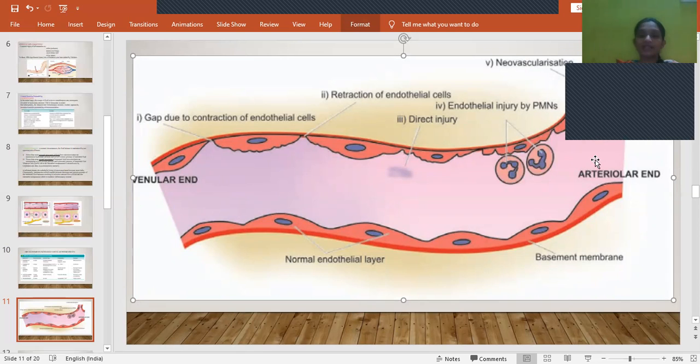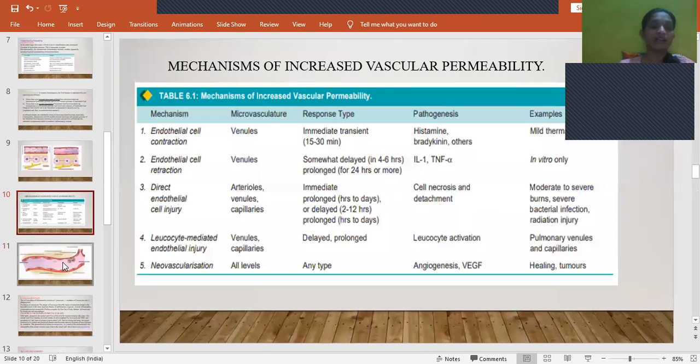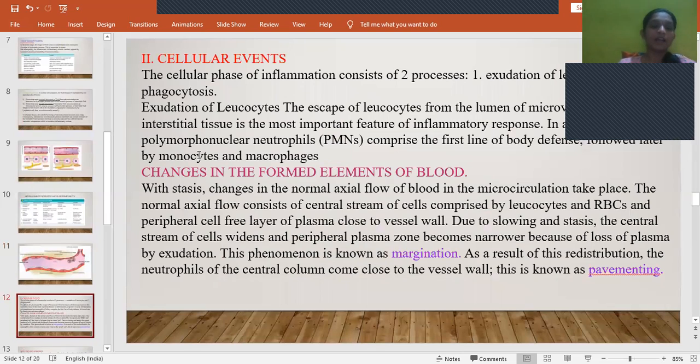What do you mean by neovascularization? Neo means new. Vascularization means formation of new blood vessels. So in case of new blood vessels, the endothelial lining will be very thin. So they will be more prone to leakiness. These are the mechanisms of altered vascular permeability. So this is all about vascular events.